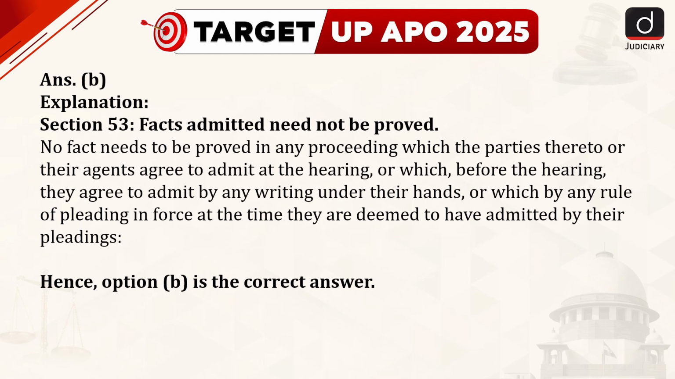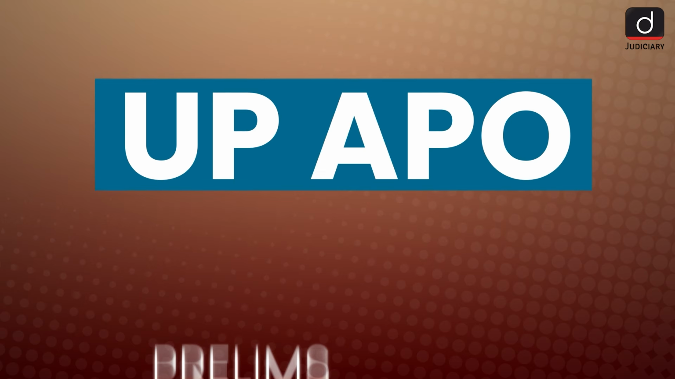Section 53 of the BSA stands for facts admitted need not to be proved and states that no fact needs to be proved in any proceeding which the parties thereto or their agents agree to admit at the hearing or which before the hearing they agree to admit by any writing under their hands or which by any rule of pleading in force at the time they are deemed to have admitted by their pleadings. So the correct answer is option B.